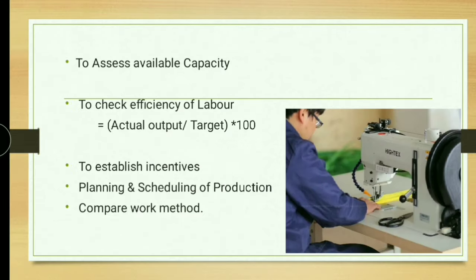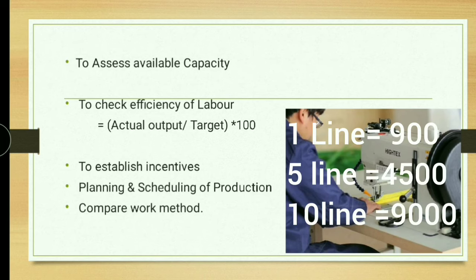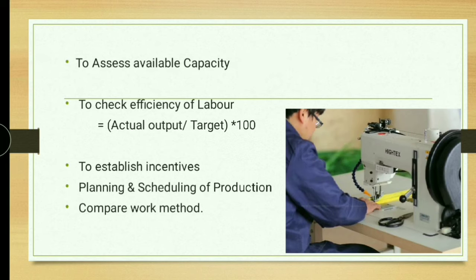Next, to assess available capacity. With the help of SAM, you can assess your industry capacity. For example, in your company you have 10 lines. Each line will get 900 pieces as output. So in 5 lines you will get 4500 as output every day. So this is the capacity of your firm. With the help of SAM, you can calculate the capacity of your firm.